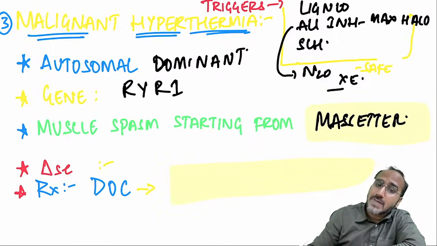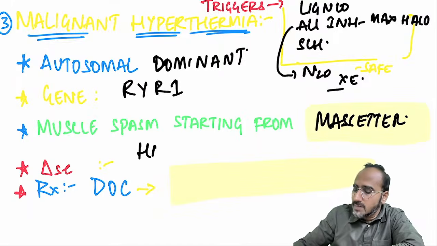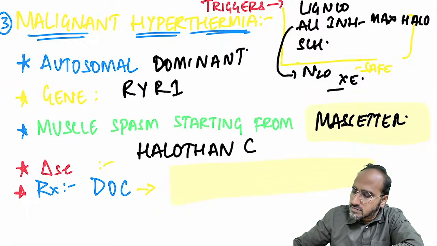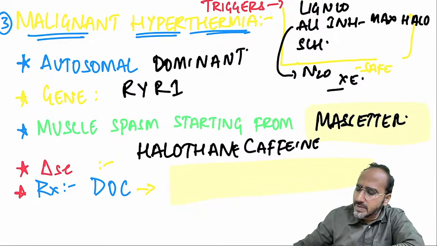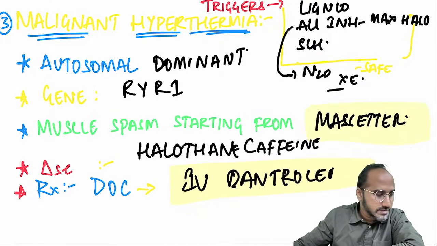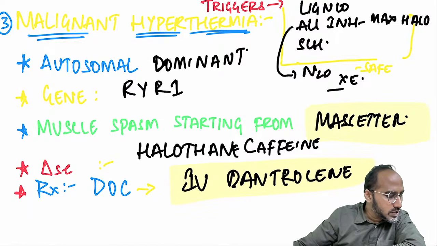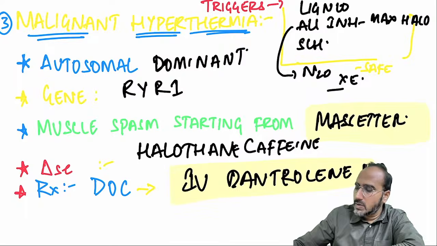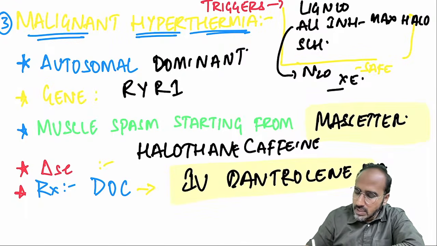How will you diagnose malignant hyperthermia? With the help of halothane bath or halothane caffeine test. Halothane caffeine test. And what is the drug of choice for malignant hyperthermia? It is always IV dantrolene sodium. IV dantrolene sodium. Okay. Now, guys,